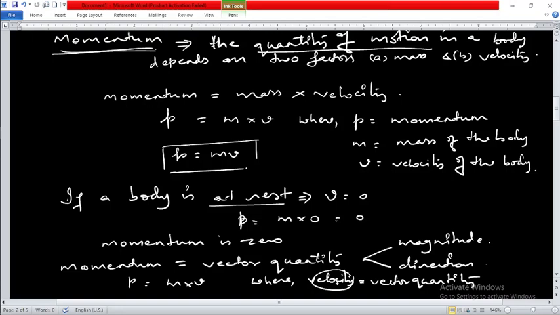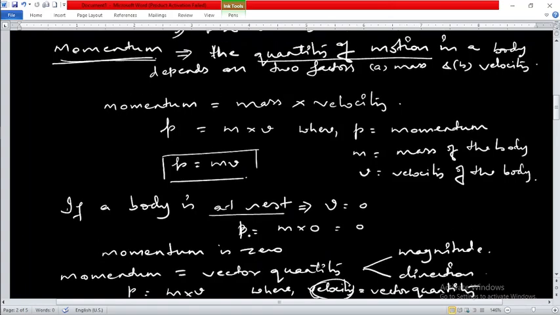When we use the word velocity, it means that magnitude as well as direction is involved in it, and that is why we call it a vector quantity. And that is why, if velocity is a vector quantity, momentum also becomes a vector quantity, because velocity gives the direction, so momentum acts in the direction of velocity.